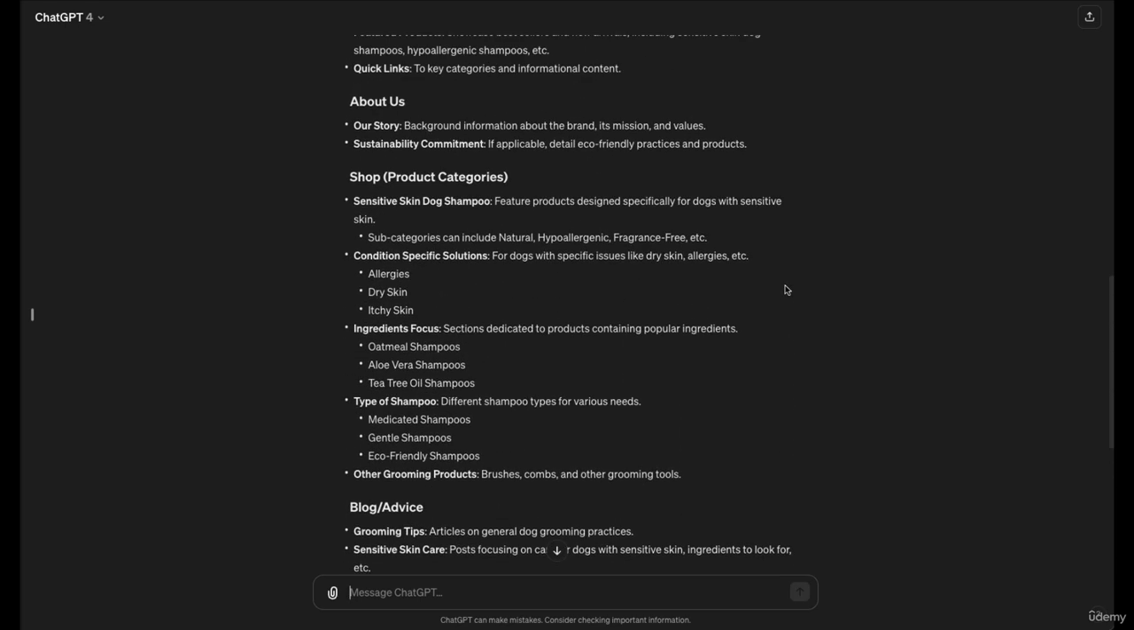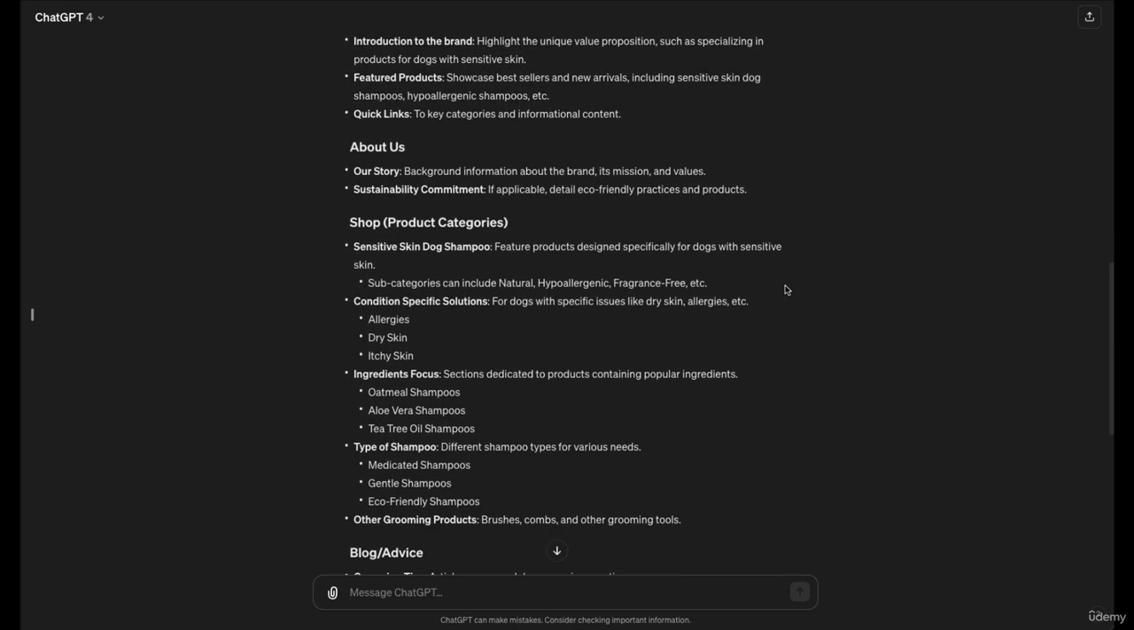You can see that ChatGPT suggests organizing our site into main categories such as sensitive skin dog shampoo, condition-specific solutions, and ingredients focus. Under each, we can have subcategories or pages dedicated to specific keywords like natural or hypoallergenic under sensitive skin dog shampoo, or oatmeal shampoos under ingredients focus. It's really good because this structured approach aligns with our keyword strategy and really makes it easier for search engines to crawl and index our site.